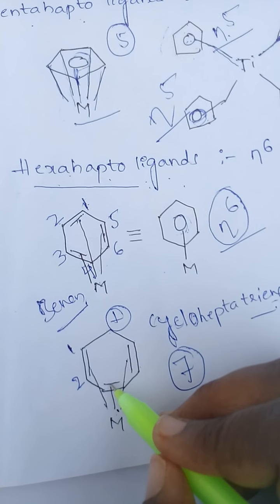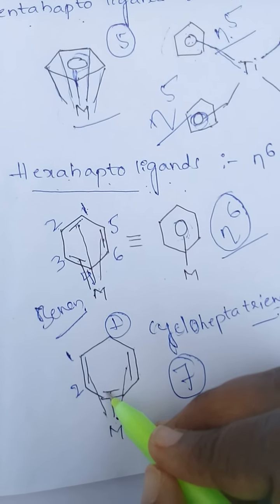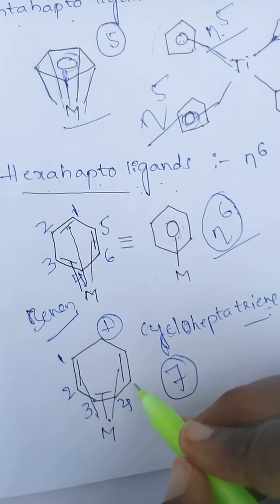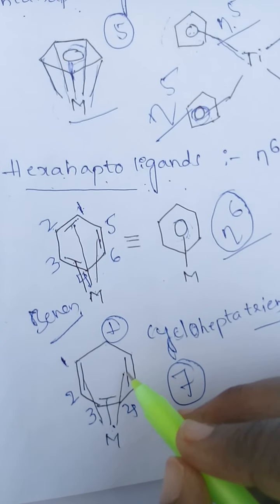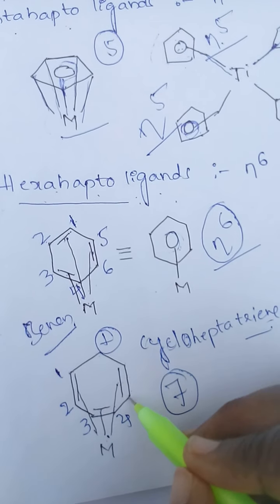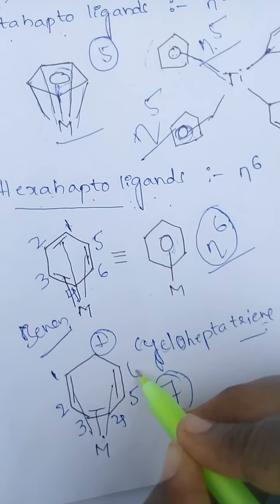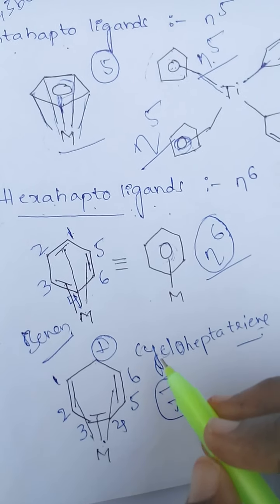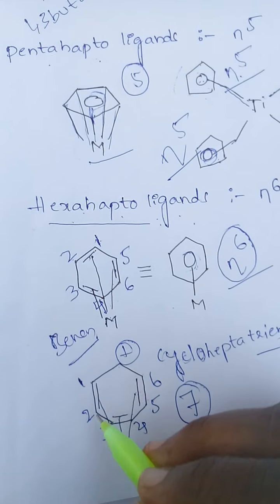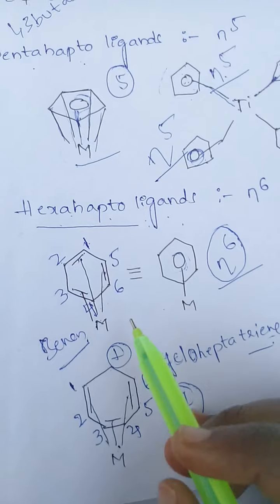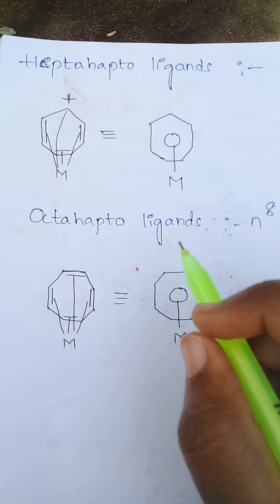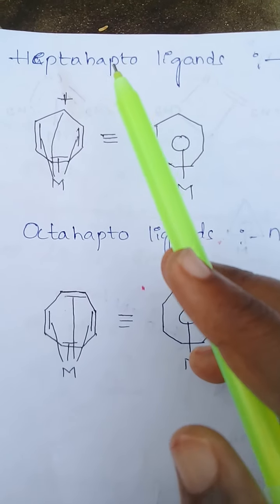For this bond the metal is coordinated in the middle, so we can count both sides, 3 and 4. And again for this bond the metal is attached in the middle, so we can count both sides, 5 and 6. So in this cycloheptatriene the metal is coordinated with only 6 atoms. So we can count it as a hexahapto ligand.